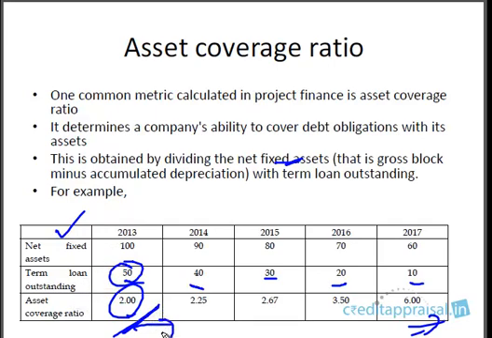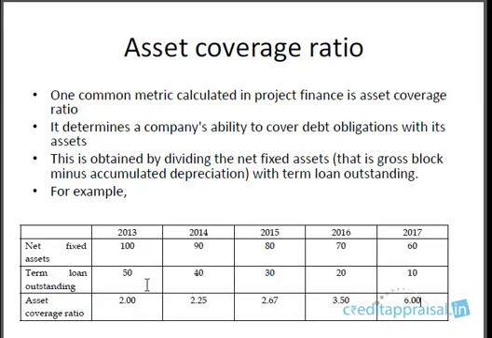In a way it is linked to margin. If the margin is less, the term loan outstanding would have been higher. Say, in the first year, net fixed assets is 100, but instead of 50, if the bank has sanctioned 75, then it would have been only 1.33, not 2. So the higher the margin, the higher the asset coverage ratio; the lower the margin, the lower it will be. Basically, it provides a metric to measure how many times the security, that is the fixed assets, will cover the term loan outstanding.